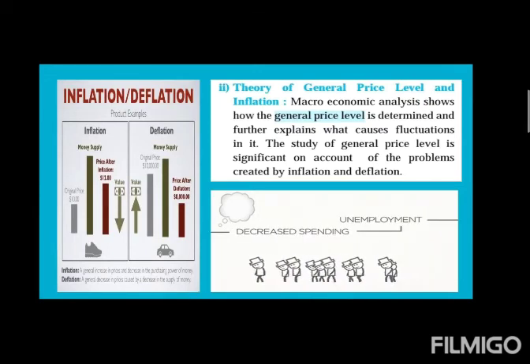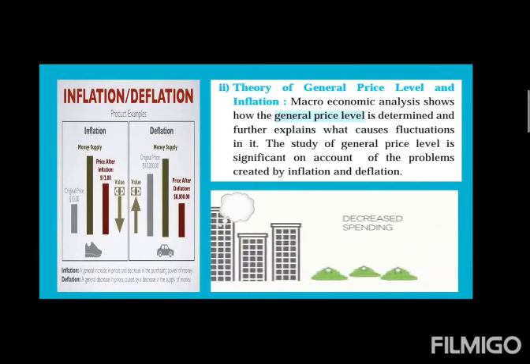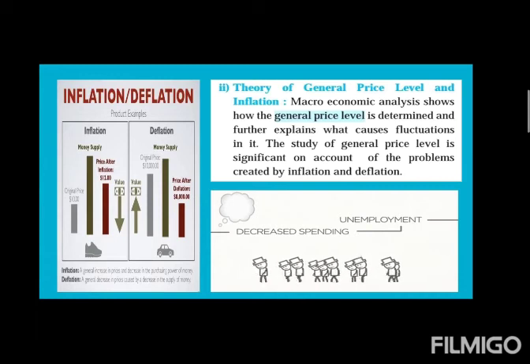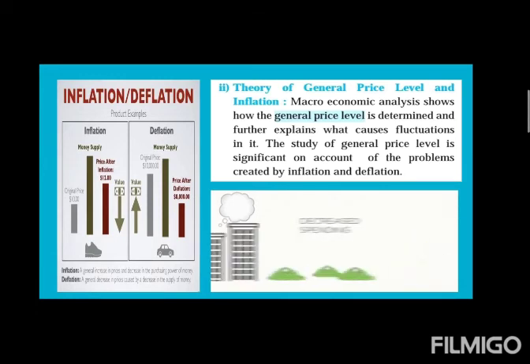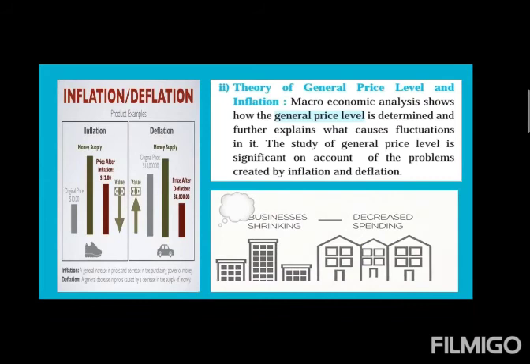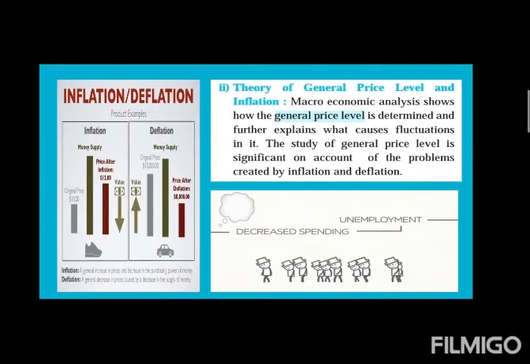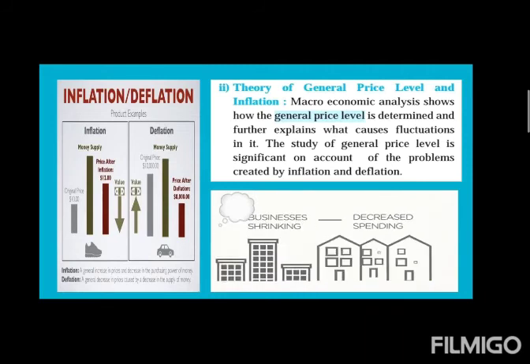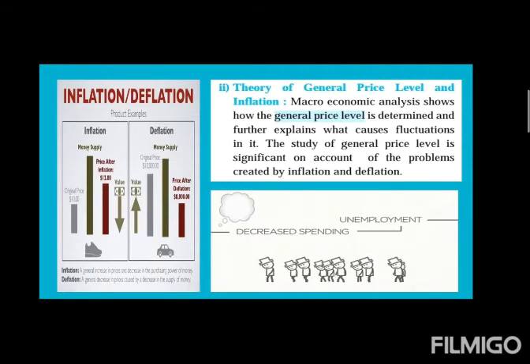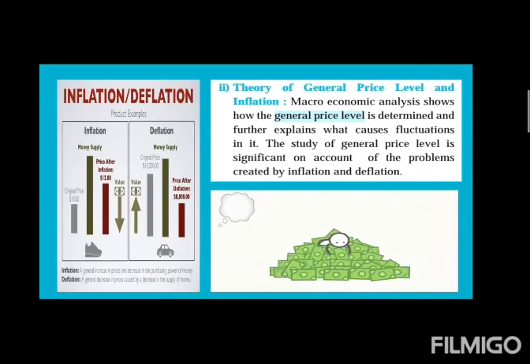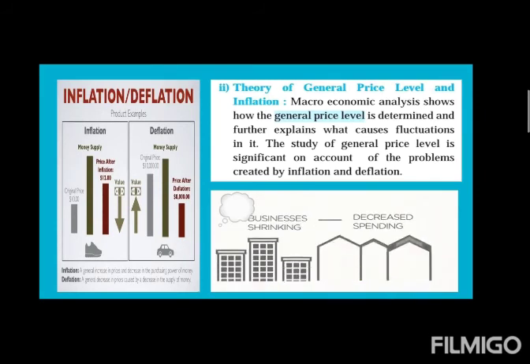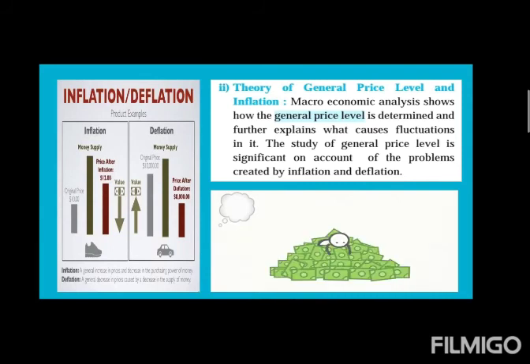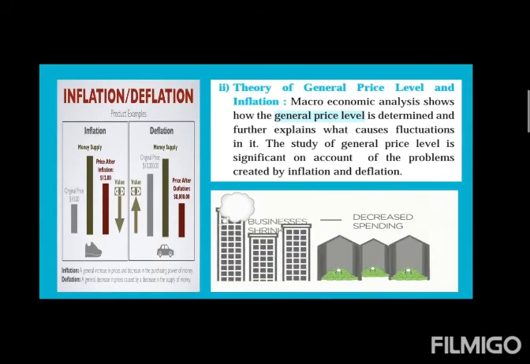Deflation is a general decrease in prices. Why is there a decrease in prices? Because of a decreased supply of money. Again, this is a very bad condition of the economy. Both the conditions are not good. These are very serious problems. So we can solve these problems with the help of macroeconomics under the theory of general price level and inflation.